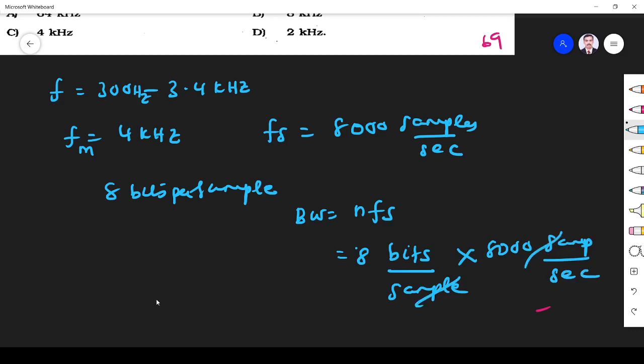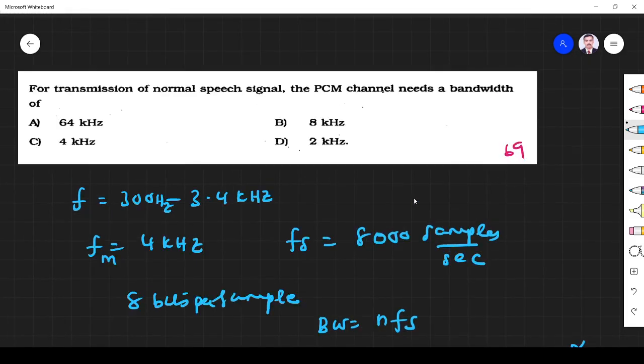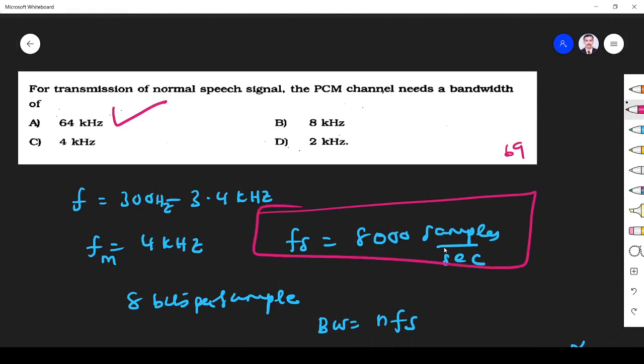So the samples cancel, and what we get is 64,000, that is 64k bits per second. So 64 kbps. In this way we remember it. Whenever you use sampling frequency, use samples per second as the unit. Don't use hertz, you will never understand what that is.